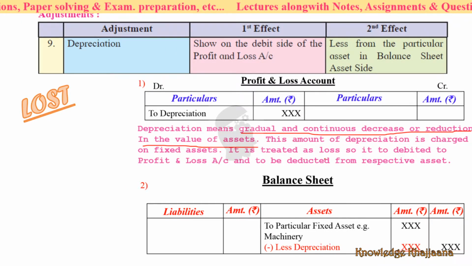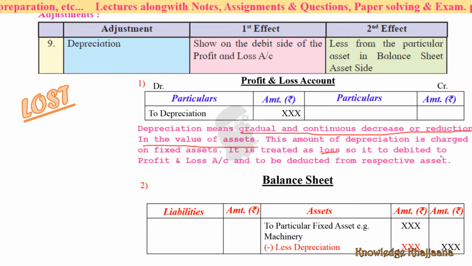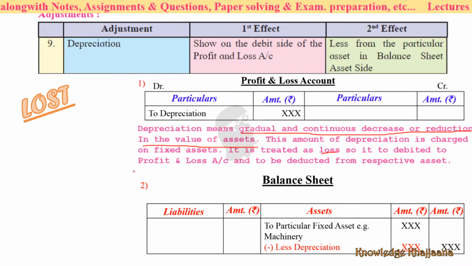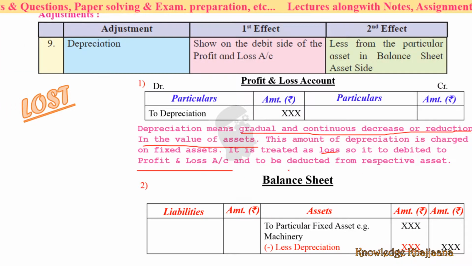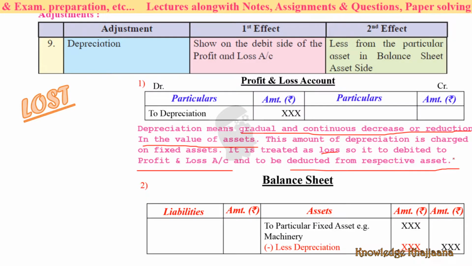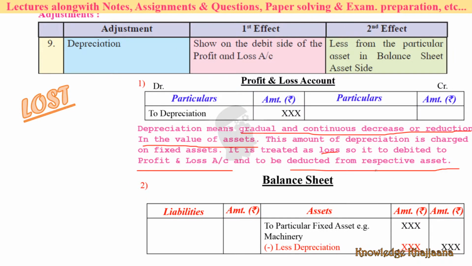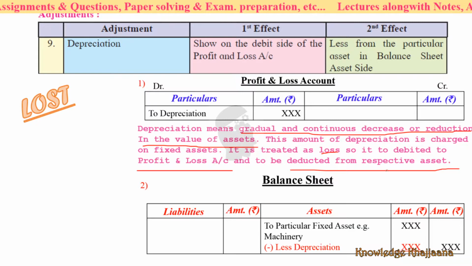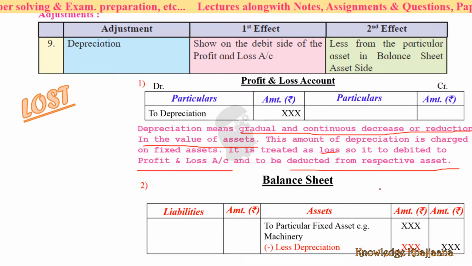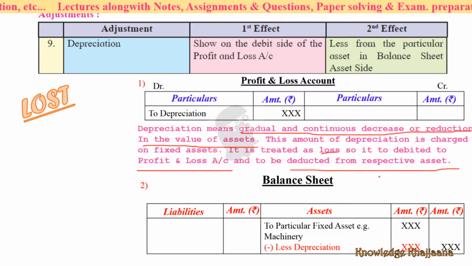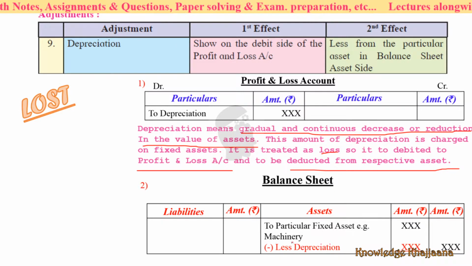It is treated as loss. So it is to be debited to the profit and loss account and to be deducted from the respective asset, because the value of the assets gets reduced, right? Because of the depreciation, the value of the asset gets reduced. Okay, and we get the reduced value. So we have to reduce it also.